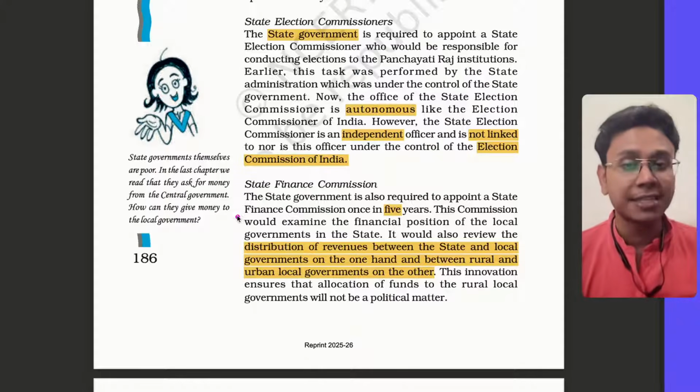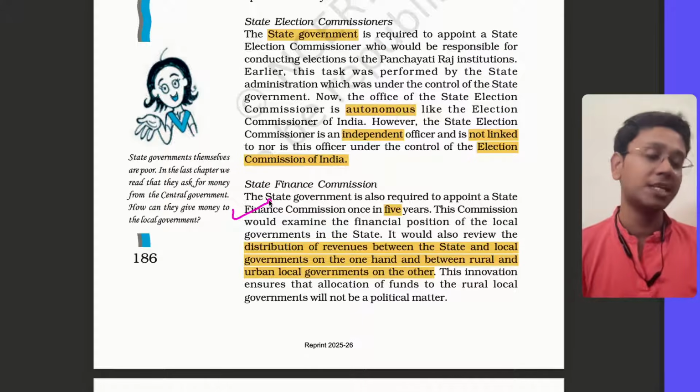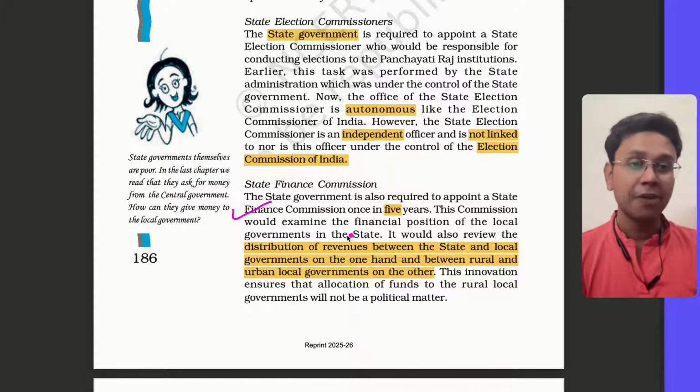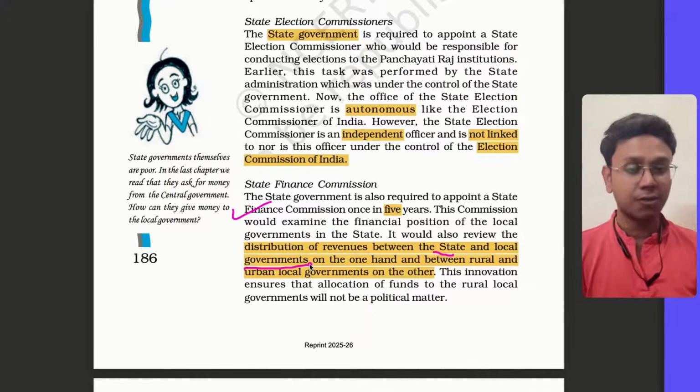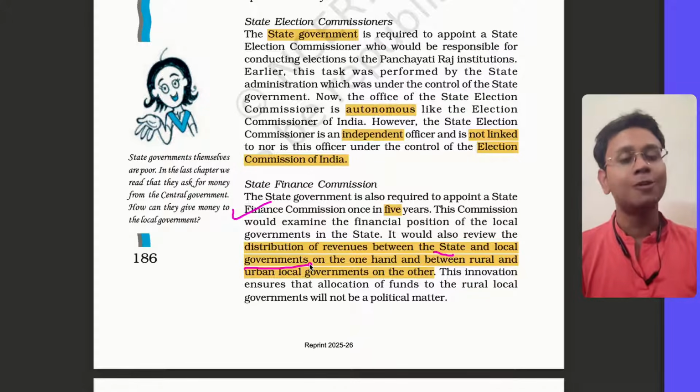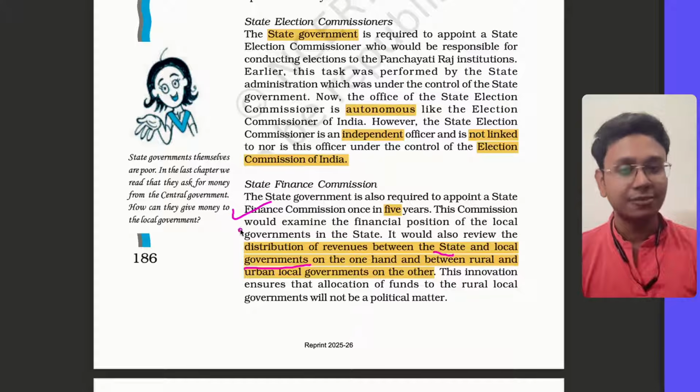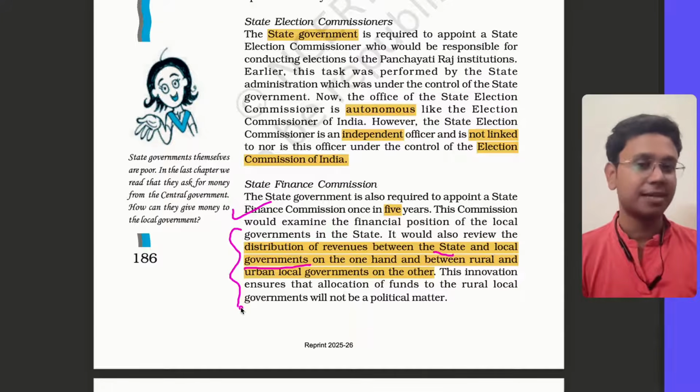So this Finance Commission has to be constituted every 5 years by the governor of the state. And it will decide on distribution of revenues between the state and local governments. कितना revenue state को जाना चाहिए, कितना local governments को जाना चाहिए, and within local governments, how much should go to rural, how much should go to urban. So that is decided by the State Finance Commission.